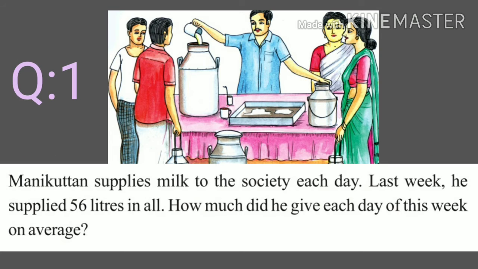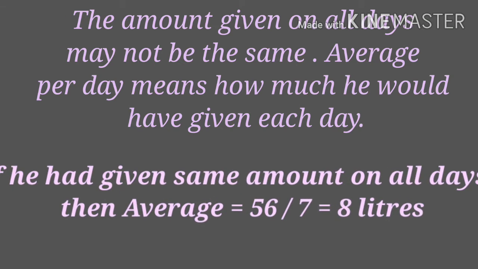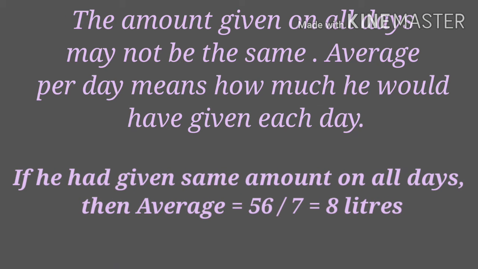Question number 1. Manikutan supplies milk to the society each day. Last week, he supplied 56 liters in all. How much did he give each day of this week on average? The amount given on all days may not be the same. Average per day means how much he would have given each day. So, answer is, if he had given the same amount on all the days, then average is equal to 56 divided by 7. That is equal to 8 liters.